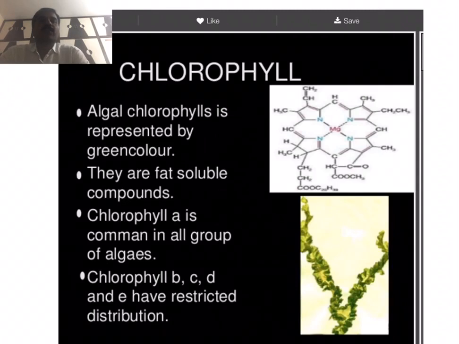Chlorophyll A is common in all groups of algae, but the remaining B, C, D, and E have restricted distribution in separate classes, like chlorophyll C in Phaeophyceae, chlorophyll D in Rhodophyceae, and chlorophyll E only in Xanthophyceae members.